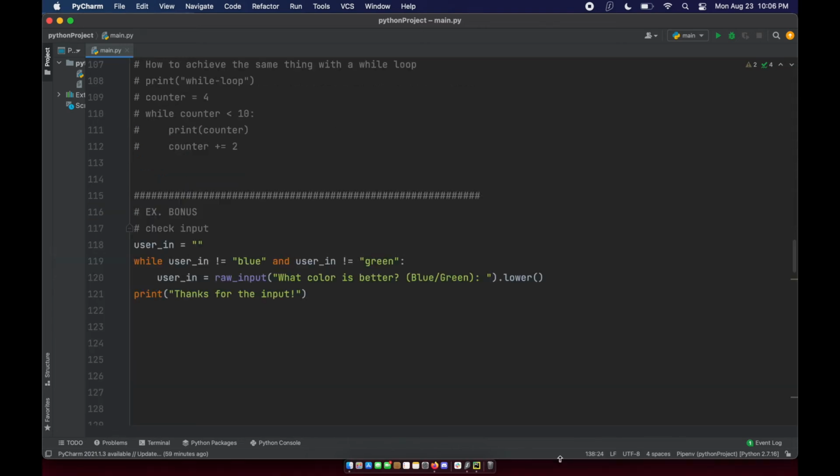So here's a quick example that I threw in there after making a mention of it in the slide. I like to use while loops for user input verification.